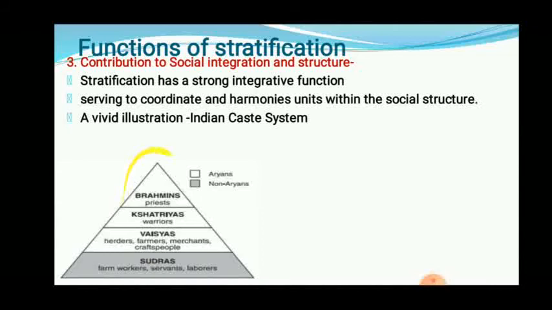Brahman is at the top level and Shudras at the lower level. That is the hierarchy. So in that way, the society is divided into 4 caste stratifications. But each stratum depends on other strata for satisfying particular needs. In that way, unity and coordination are maintained among these 4 castes. So here it is said that it helps to maintain integration among the society.